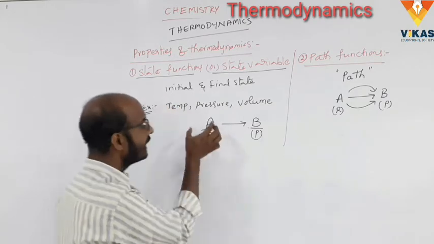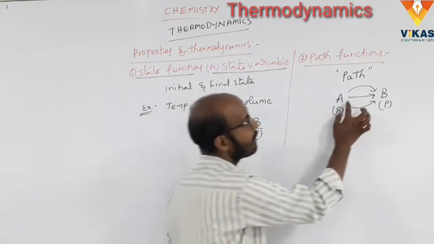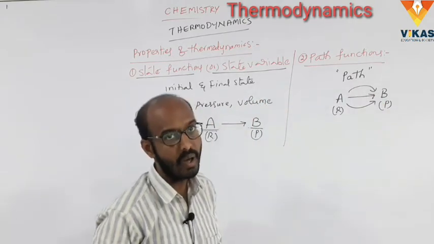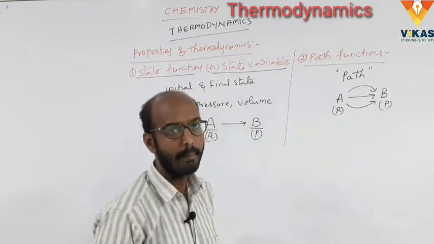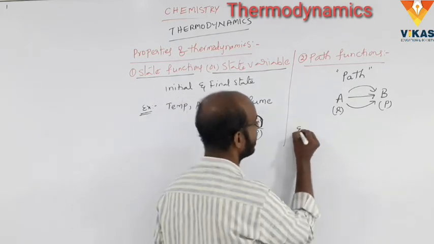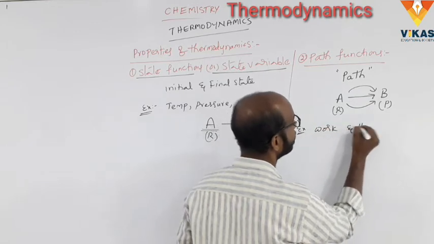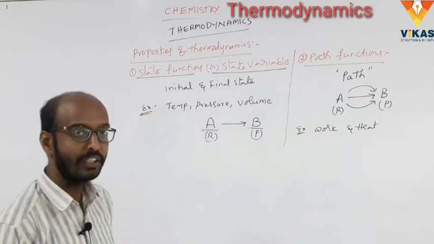But here, it depends upon the direction. Depends upon the path or direction. That is called path functions. Okay, path function. Here, the path function examples are work and heat. These are examples of the path functions. Clear?